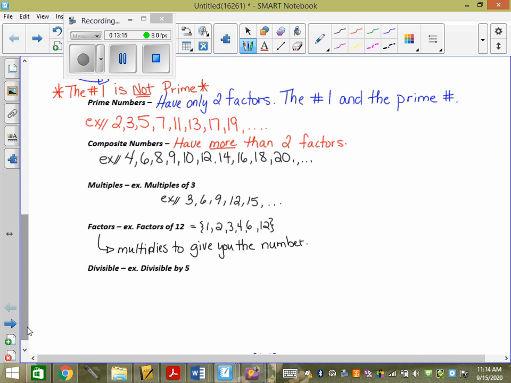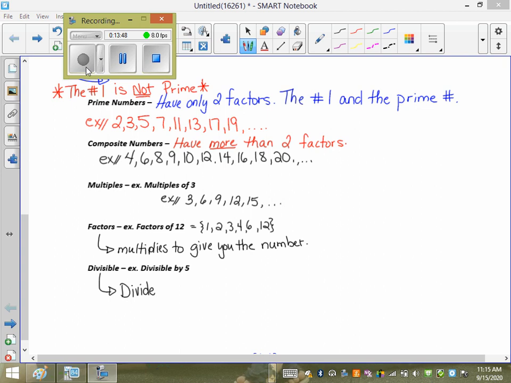And divisible by 5? 5, 10, 15, 20, kind of like multiples. You have to be able to divide 5 into it and not get a remainder, right? So if you need to put multiples of 5... Divide by the number and have no remainder.